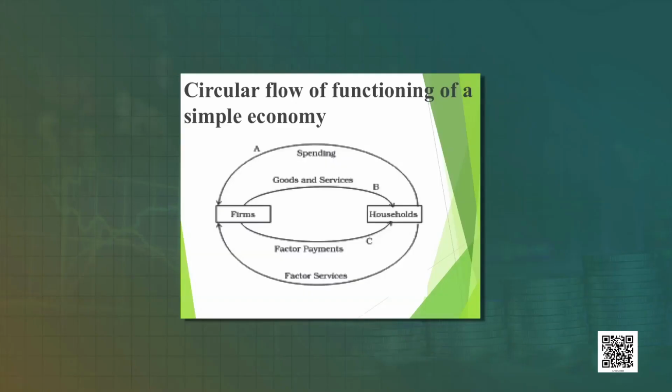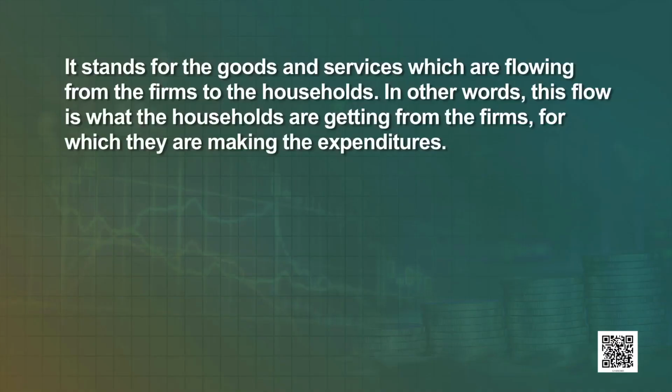Learners, in the diagram, the uppermost arrow going from the households to the firms represents the spending the households undertake to buy goods and services produced by the firms. The second arrow going from the firms to the households is the counterpart of the arrow above. Learners, it stands for the goods and services which are flowing from the firms to the households.